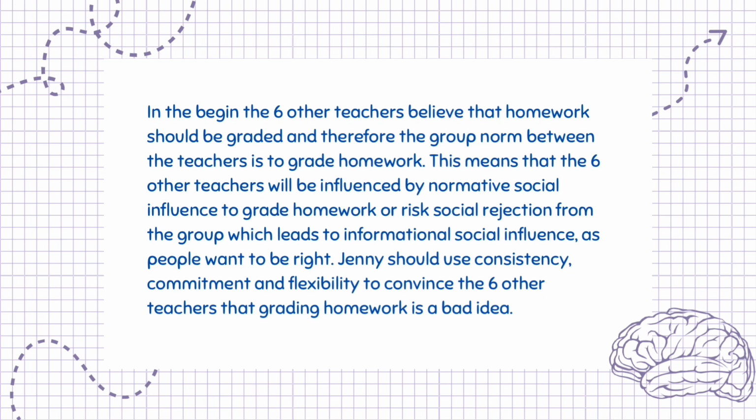In the beginning, the 6 other teachers believe that homework should be graded and therefore the group norm between the teachers is to grade homework. This means that the 6 other teachers will be influenced by normative social influence to grade homework or risk social rejection from the group, which leads to informational social influence, as people want to be right. Jenny should use consistency, commitment, and flexibility to convince the 6 other teachers that grading homework is a bad idea.